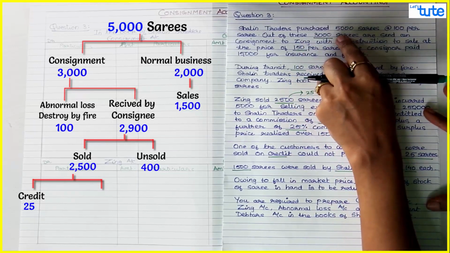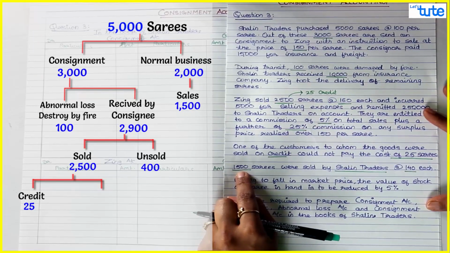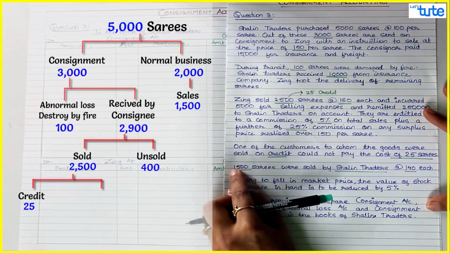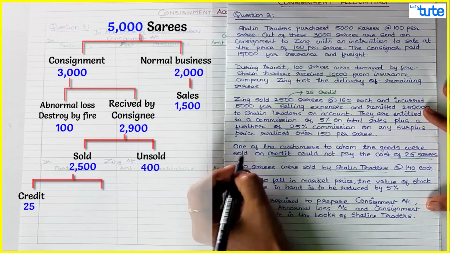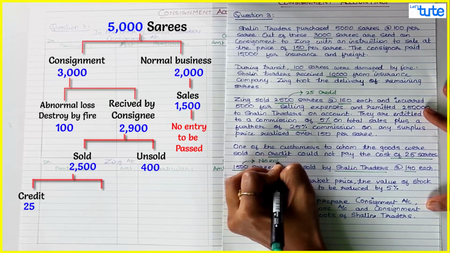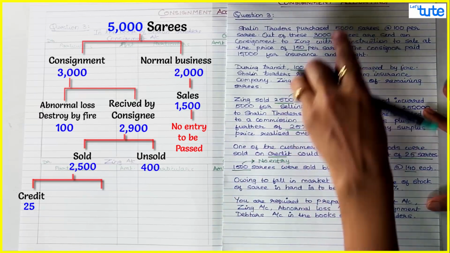Out of the remaining 2,000 sarees, Shalin Traders himself sold 1,500 sarees. So this is on normal business by Shalin Traders. So we will not pass any entry for this sale of 1,500 sarees, because this will not be in case of consignment accounting.